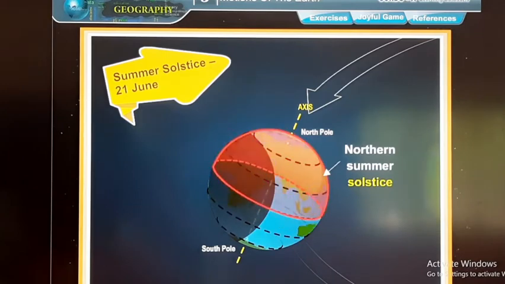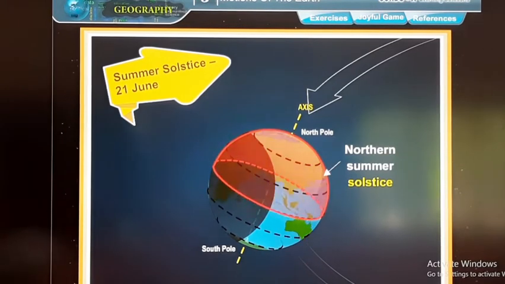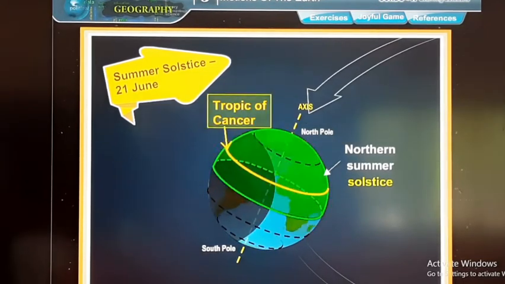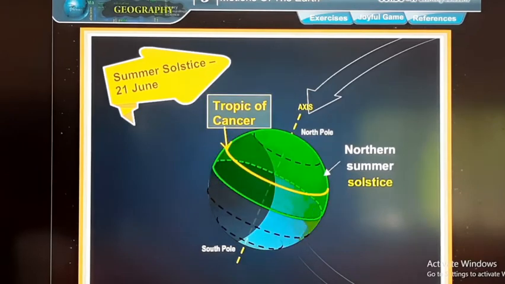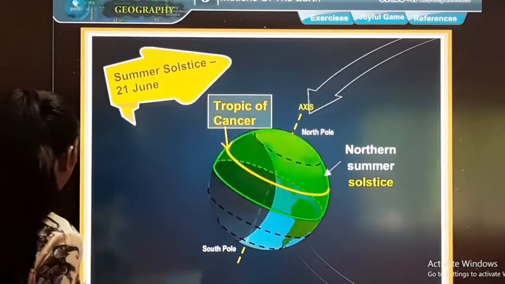The position of the Earth on 21st June is known as the summer solstice because it is summer in the northern hemisphere. In this position, the North Pole is inclined towards the sun. The sun rays fall vertically on the Tropic of Cancer. Therefore, places in the northern hemisphere experience summer season.